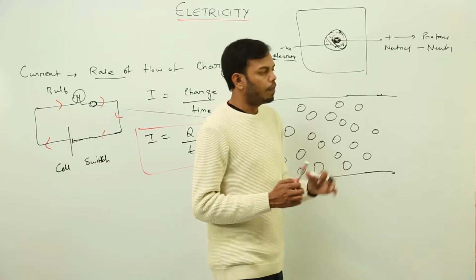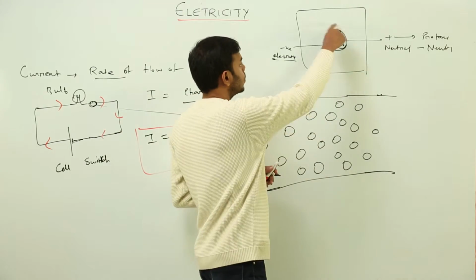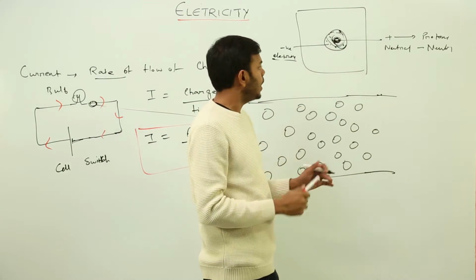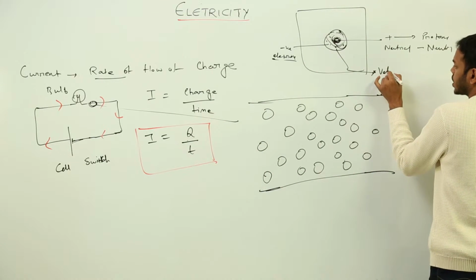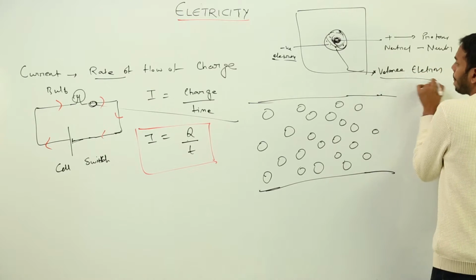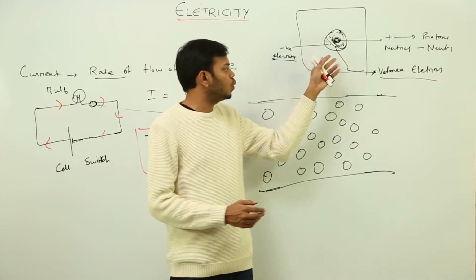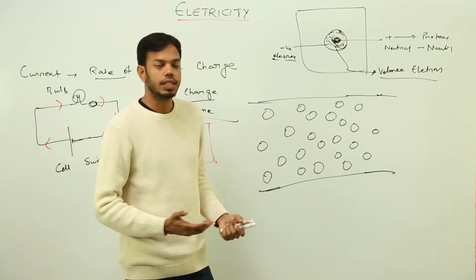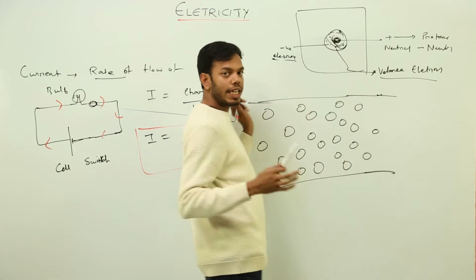Now, the point is, what do we call those electrons which are in the outermost orbit? We gave them the name valence electrons, right? These are valence electrons. So how do valence electrons take their place? Suppose there is an electron in a lower orbit, it will gain some energy.